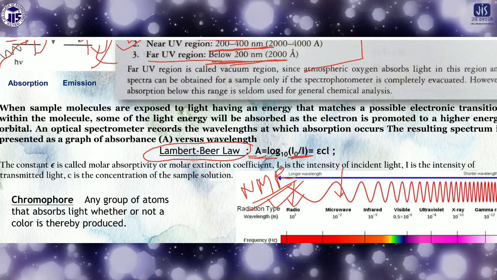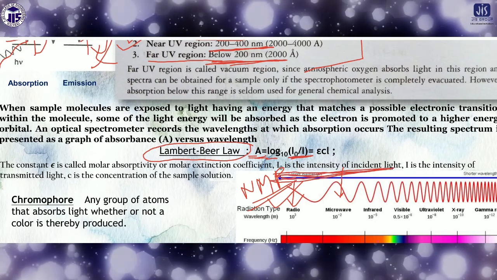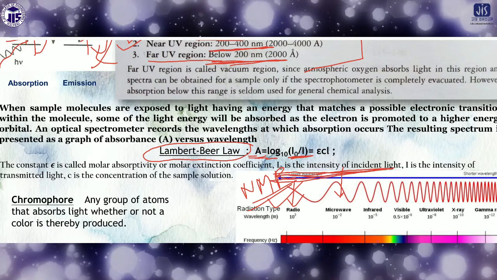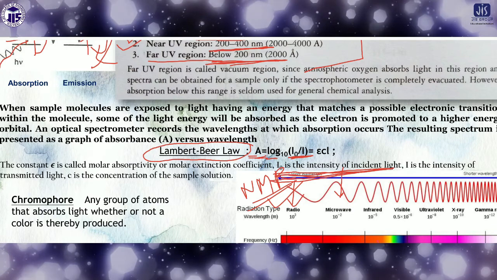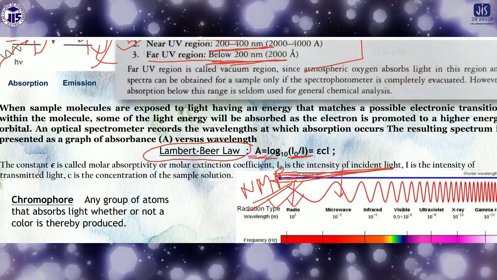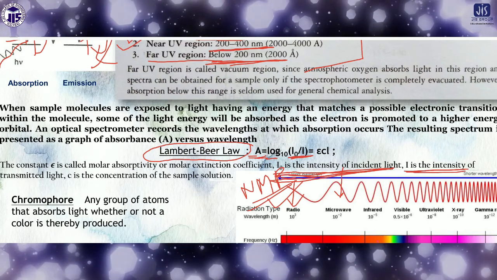Before that, I0 is the intensity of the incident light, that is, the light coming from the source. And I is the intensity of the transmitted light.